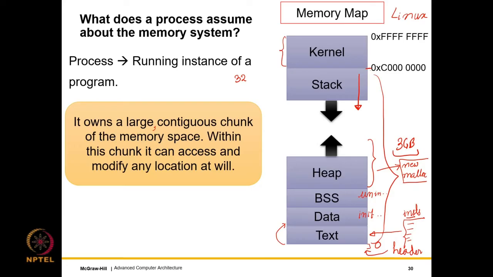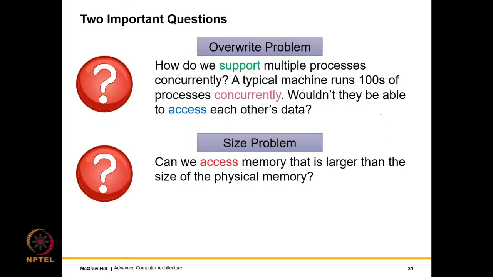And so the memory map holds for every process. Every process assumes that it can write to the location 0 to 0xC000 0000 at will, and all of these sections are accessible to it. So there are two problems. Now that you have seen the memory map, you can easily appreciate what I am going to say.